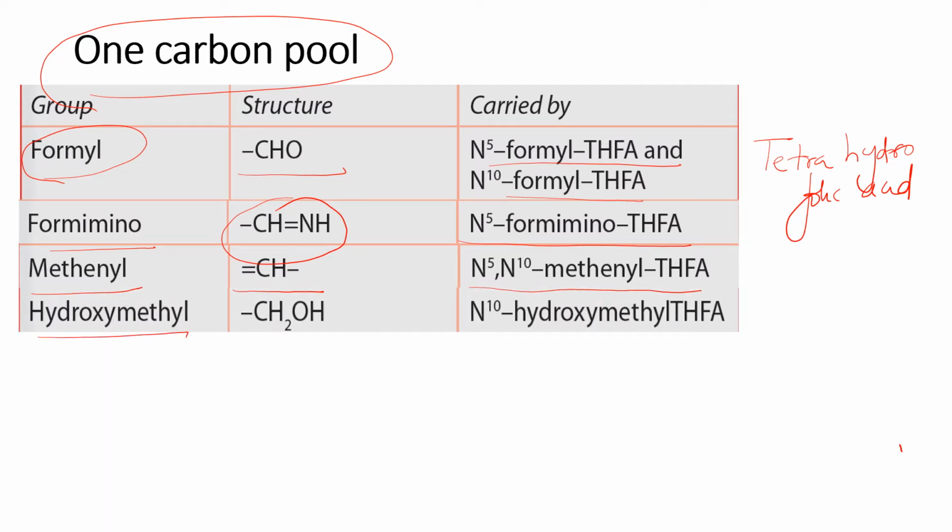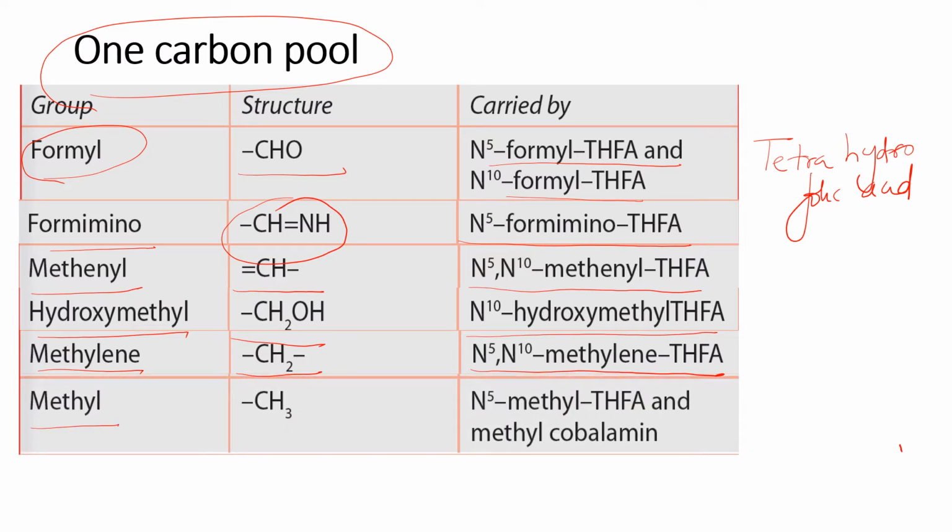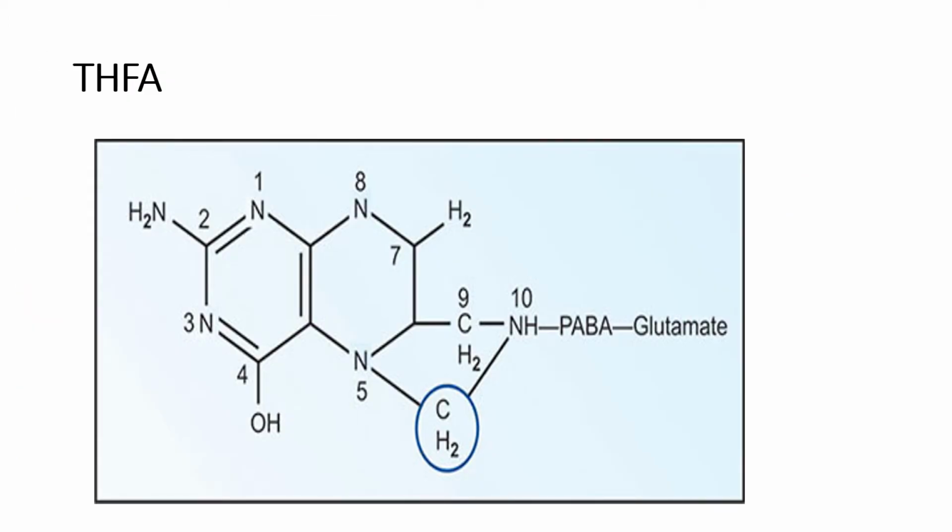Then the hydroxymethyl group, its structure is CH2OH and it's carried by N10 hydroxymethyl THFA. Then the methylene group, its structure is CH2, carried by N5,N10 methylene THFA. Then the methyl group, that is CH3, carried by N5-methyl THFA and methylcobalamin. So these are the 1-carbon compounds in our body: the formyl group, the formimino group, the methenyl group, the hydroxymethyl group, methylene and the methyl groups. Structure of tetrahydrofolic acid: this is tetrahydrofolic acid carrying the CH2 methylene group.